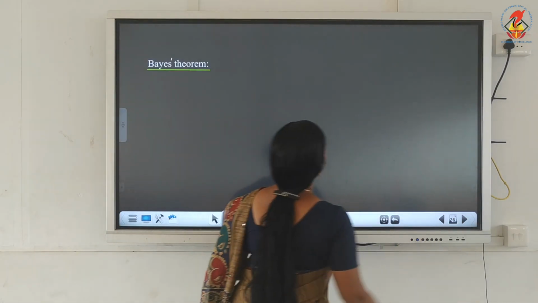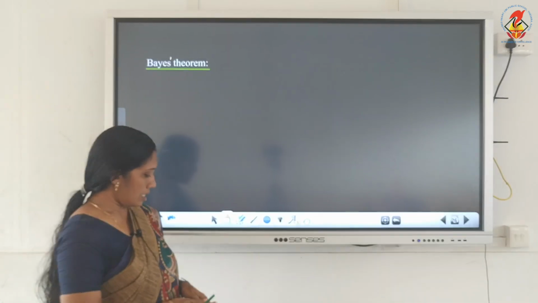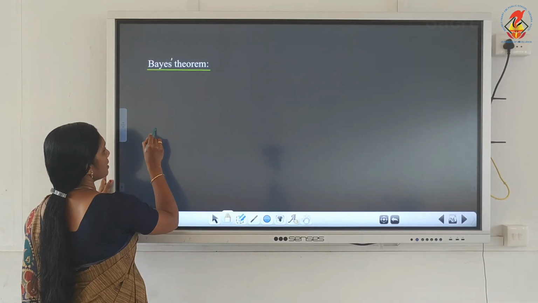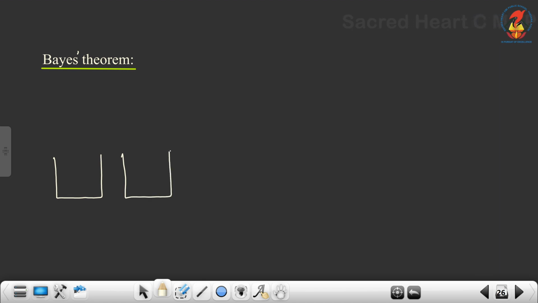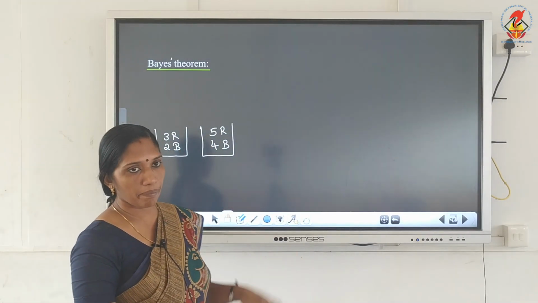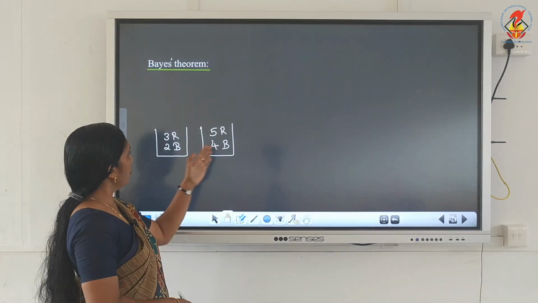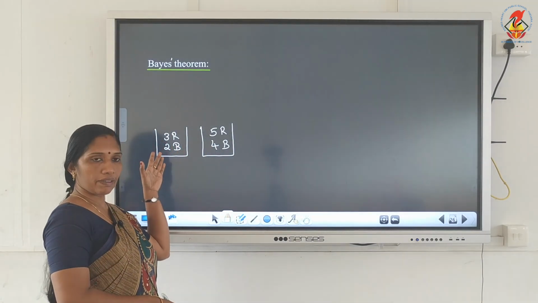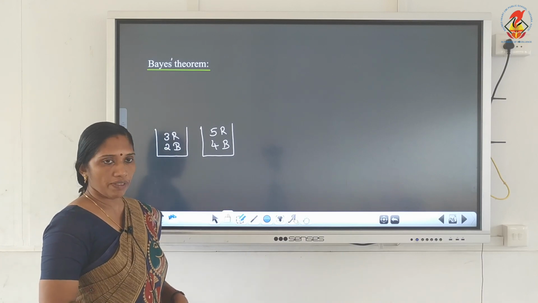So this result you have to learn. Now the next is Bayes theorem. Usually for probabilities, here are two bags or two boxes. In the first box suppose there are 3 red balls and 2 black balls, and here 5 red balls and 4 black balls. Usually the question will be, what is the probability of getting a red ball from the first bag or from the second bag? Or we can find the probability of selecting bag 1 or bag 2. This all we can do.